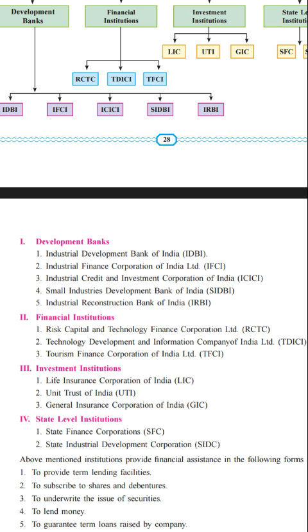Examples of these investment institutions are LIC, the Life Insurance Corporation of India. The second one is the Unit Trust of India, that is UTI. The third one is the GIC, the General Insurance Corporation of India. I hope that you are all familiar with these three, LIC, GIC and UTI. What do these companies do? They are financial institutions. They provide safety and security to the investor against risks to life and property, and the amount that they get in the form of premium, they mobilize to different companies in order to provide for the smooth functioning and operation of the industries.